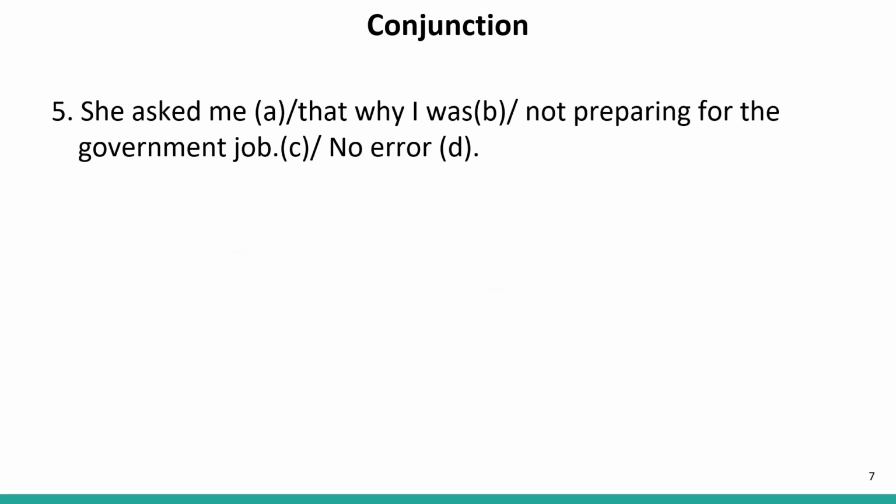She asked me that why I was not preparing for the government job. Now, this is a kind of indirect speech sentence. A sentence that is converted into indirect speech, and in direct speech it was an interrogative sentence.